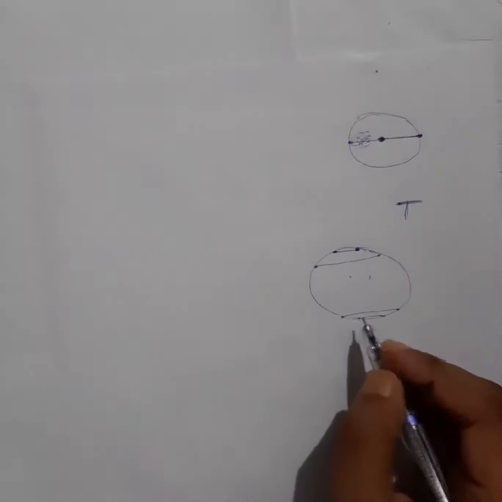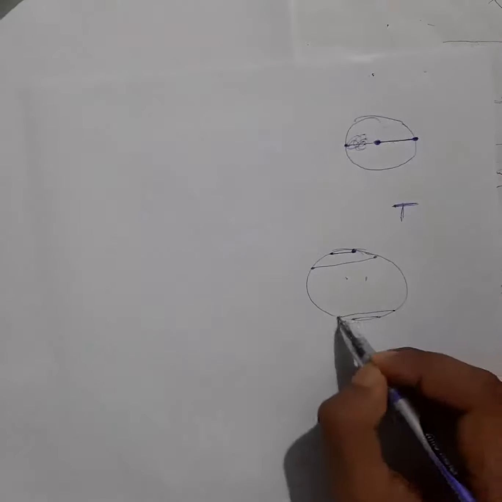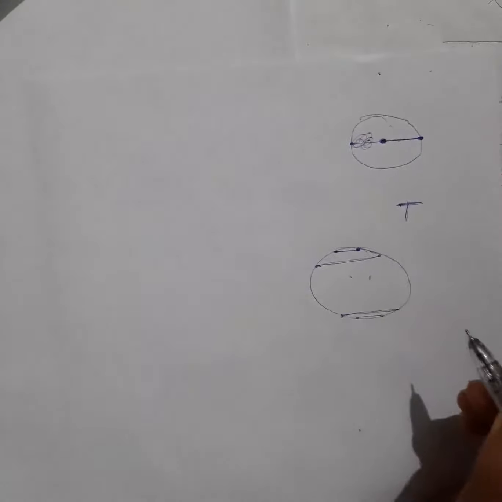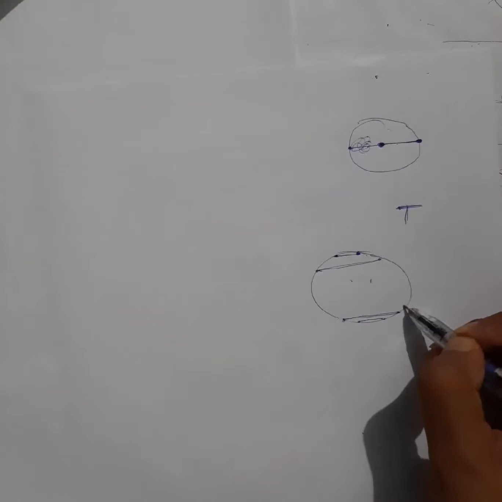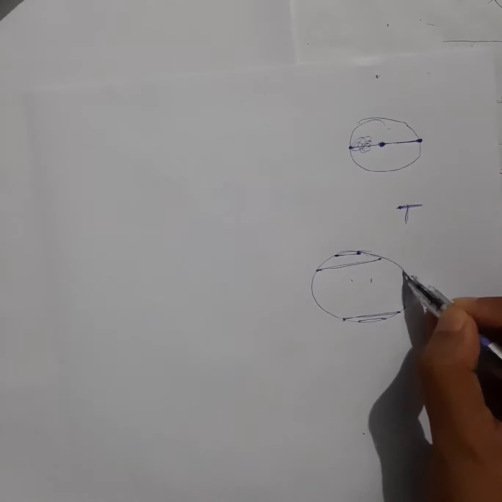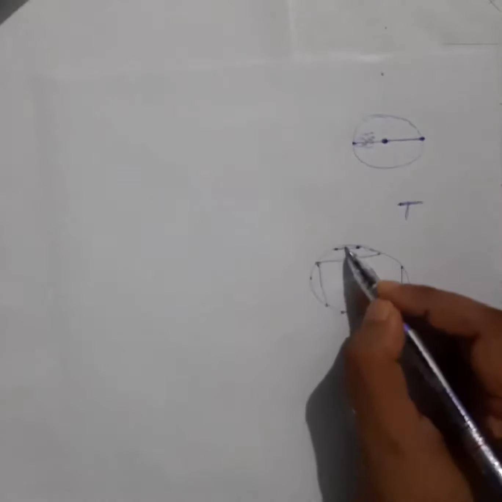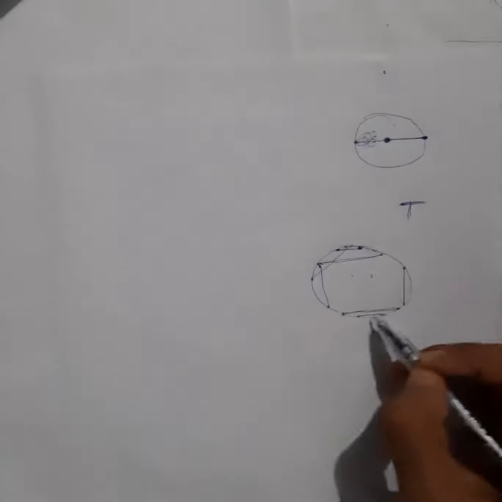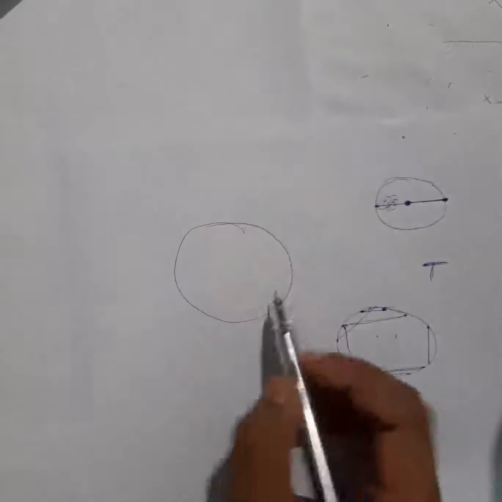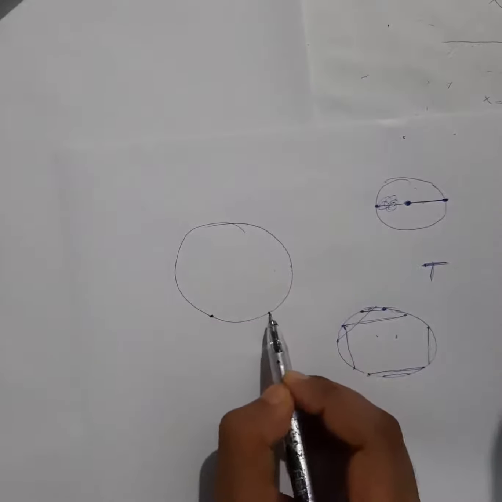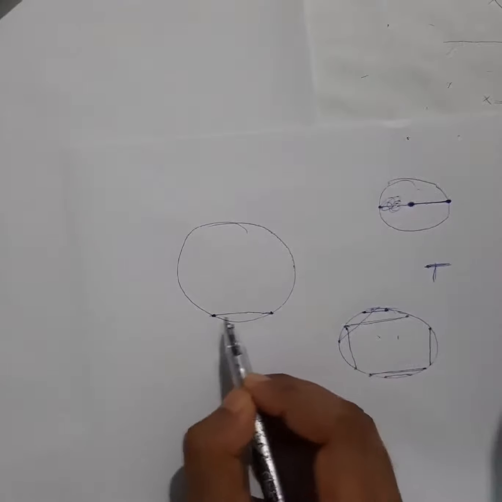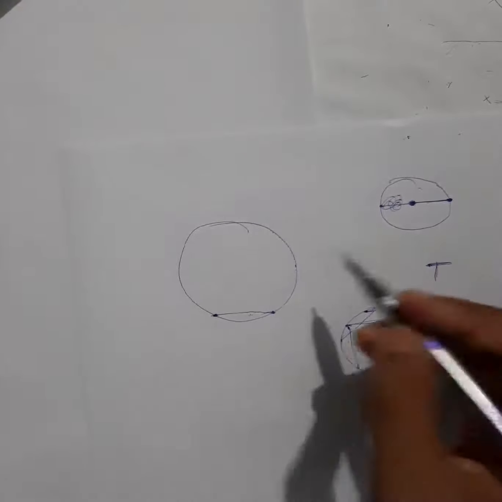So you can see this is equal to this. Okay, fine. What about here? You will have another point here which might be equal with this one. Here also will be there which might be equal with this point, and this point also might be there which might be equal. I hope you can understand, right? If you take 2 points like this and draw a chord, now how many equal chords to this you can have?